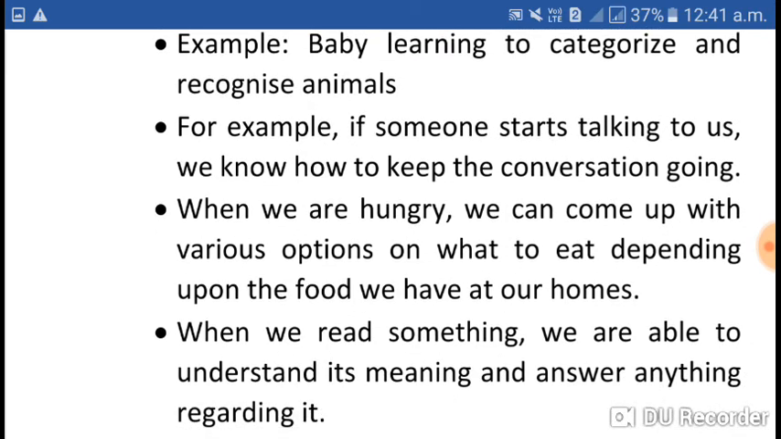Here other examples of intelligence are also given, like if someone starts talking to us, we know how to keep the conversation going. Yes, when we are talking to different people, we change our way of conversation according to the person. That is also our intelligence, that we are understanding the people and talking accordingly.